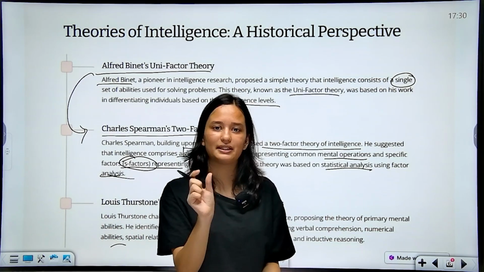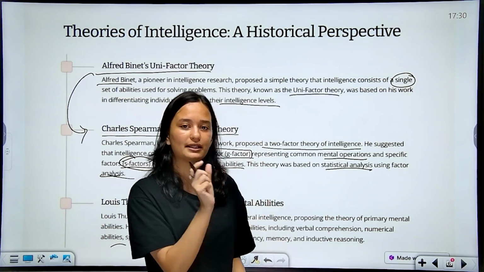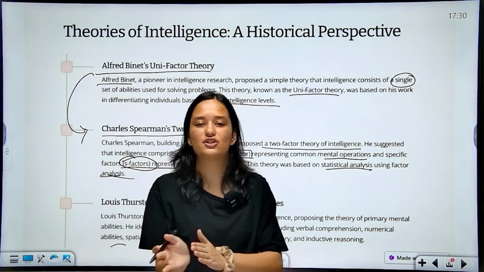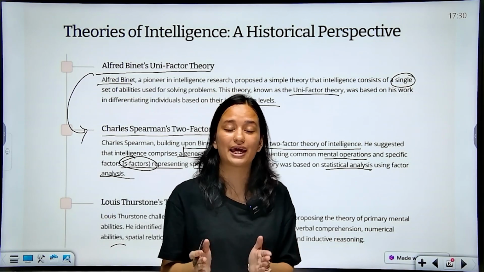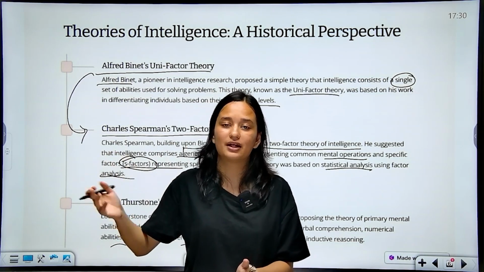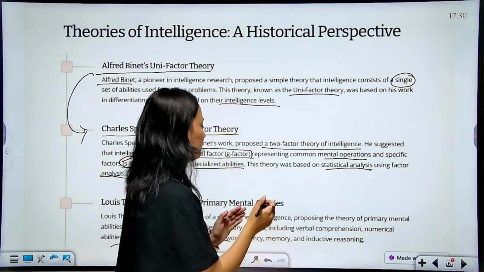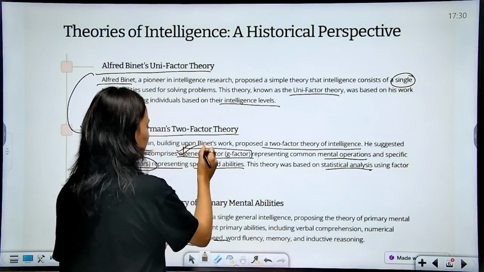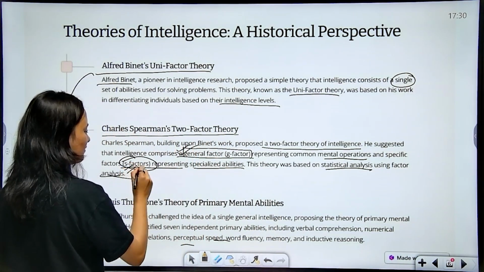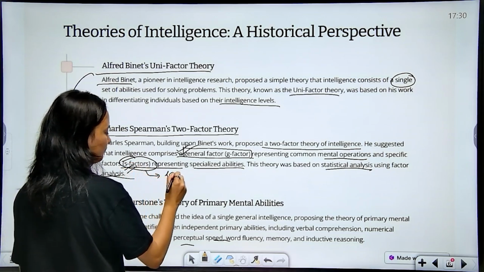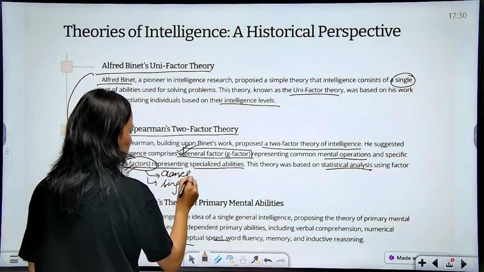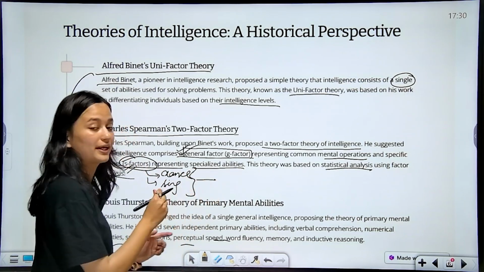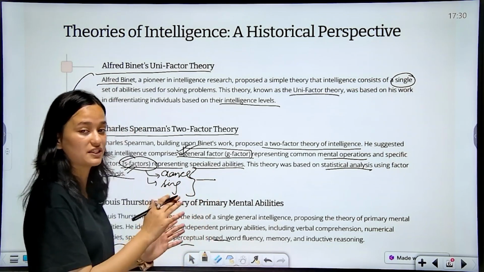The specific ability that they have in singing or in athletics is what differentiates them from other individuals, and that is what helps them in excelling in their attribute. Everyone has this general factor, but this is the special factor. Someone would have a special factor in dancing. Someone will have a special factor in singing. This is what makes them different. This is what helps them in excelling in that specific domain.